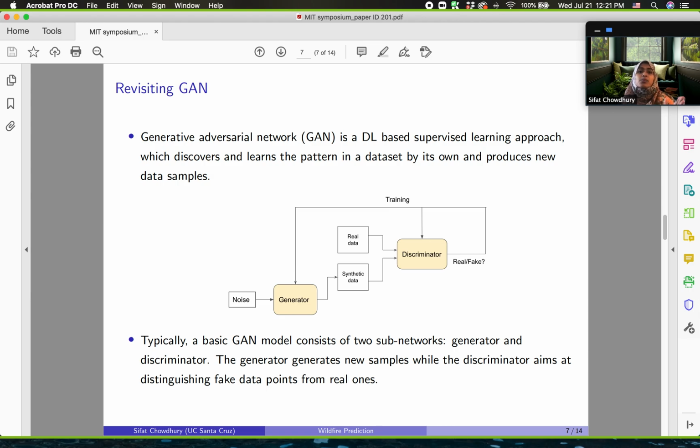Then these samples are fed into the discriminator along with the real samples to see if it can differentiate between the real and the synthetic or fake samples. The goal of the generator is to fool the discriminator by generating good quality samples until the discriminator identifies them as real.